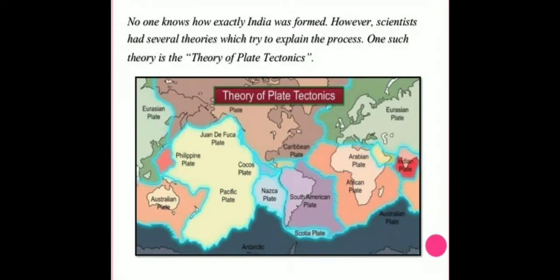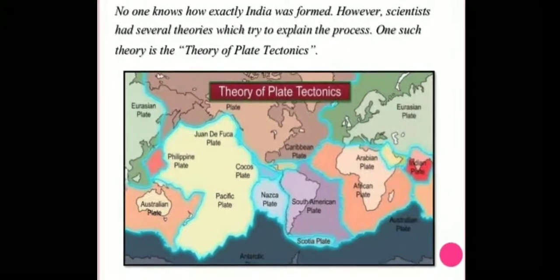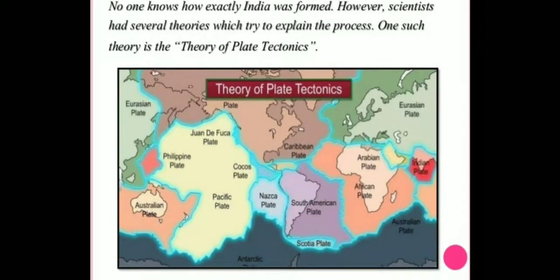Now, no one knows exactly how India was formed, and scientists have several theories which try to explain the process. And one such theory is the theory of plate tectonics. Students, this theory is very, very important because physical features depend on this theory. That is why this theory is very important.